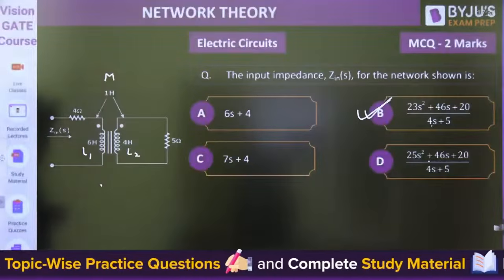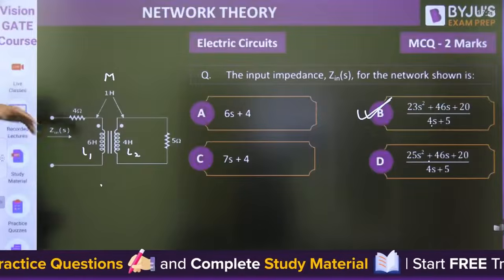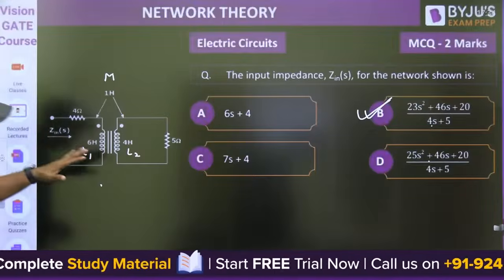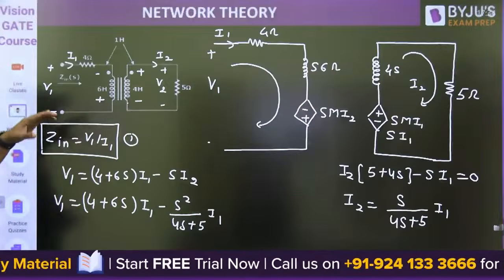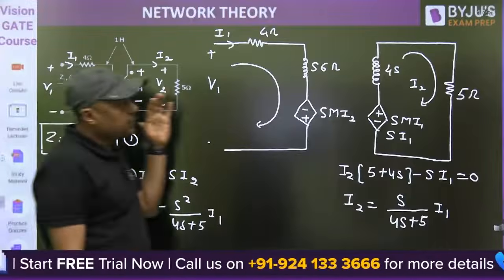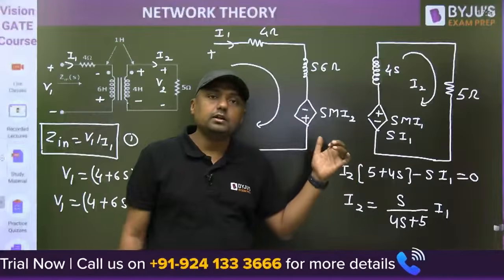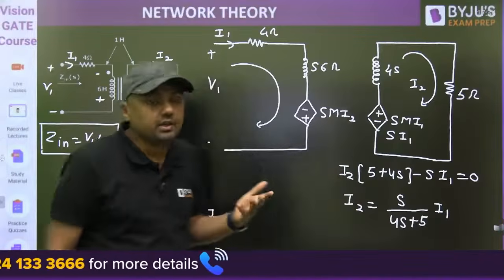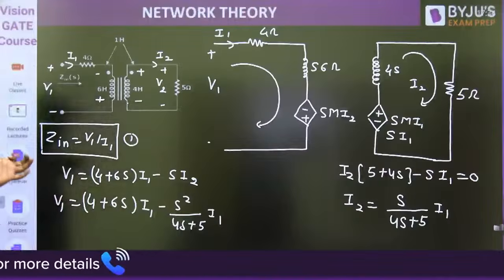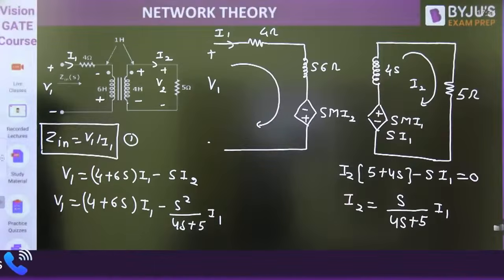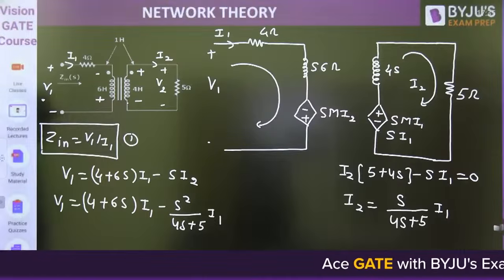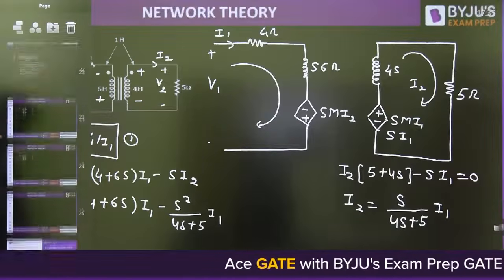Okay. So in my class, I have given the shortcut for this directly. You can use it in terms of M, but you have to recall it. Otherwise, if it is not possible to recall the formula, then you can directly solve like this. That is called dot convention. First of all, draw the proper equivalent diagram and then find this Z equivalent in terms of M, omega square and so on. The input impedance formula gives the actual impedance seen by V1 because of this coupling. Okay. Now dot convention. Now next one.